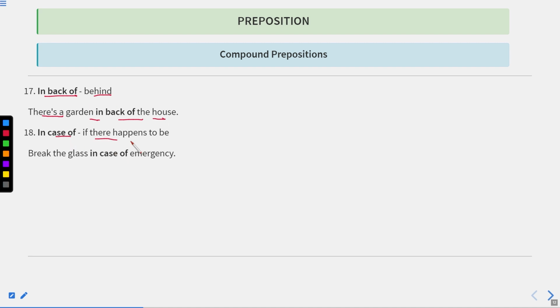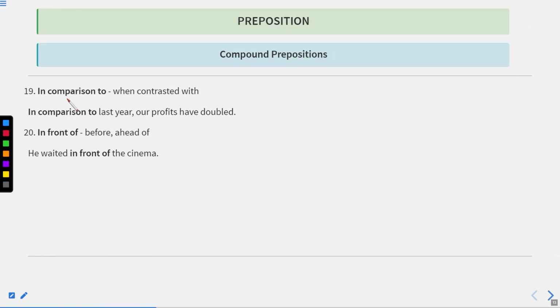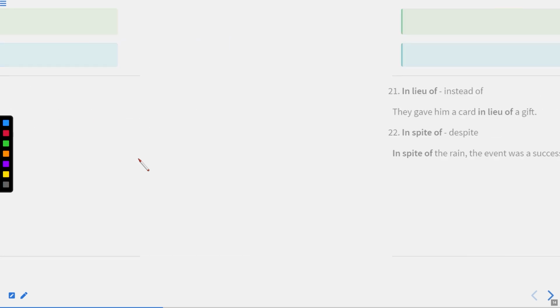In case of, if there happens to be. Break the glass in case of emergency. In comparison to, when contrasted with. In comparison to last year, our profits have doubled. It means when we compare profits or current profits with the last year, they are doubled. Okay. In front of, before or ahead of. He waited in front of the cinema.